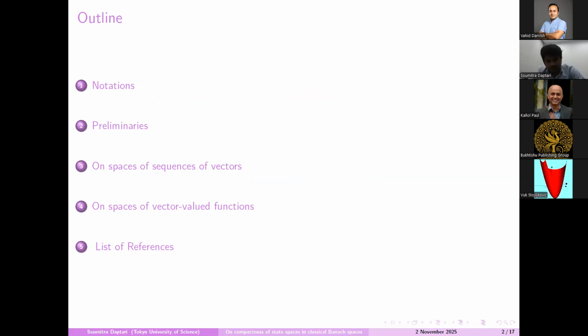First, I will introduce some notations in Banach space. Then I'll discuss some preliminary things on state spaces and topologies on the dual space of a Banach space. With respect to that topology, we'll discuss whether the state space is compact with respect to that topology or not. Then we study this compactness of state space in space of sequences of vectors, and then in space of vector valued functions.